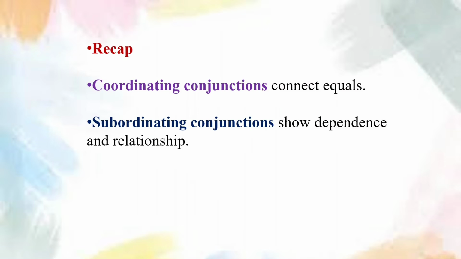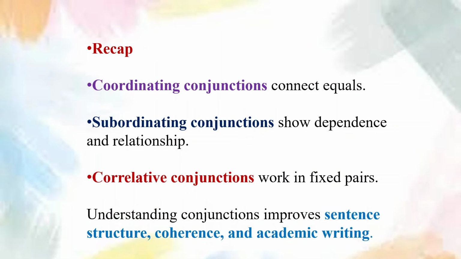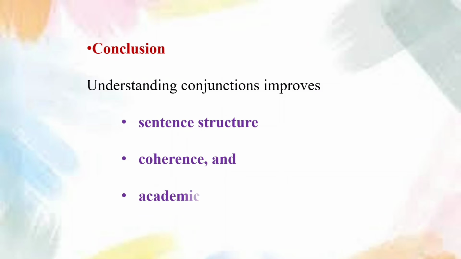Recap: coordinating conjunctions connect equals. Subordinating conjunctions show dependence and relationship. Correlative conjunctions work in fixed pairs. Understanding conjunctions improves sentence structure, coherence, and academic writing. Conclusion: understanding conjunctions improves sentence structure, coherence, and academic writing.